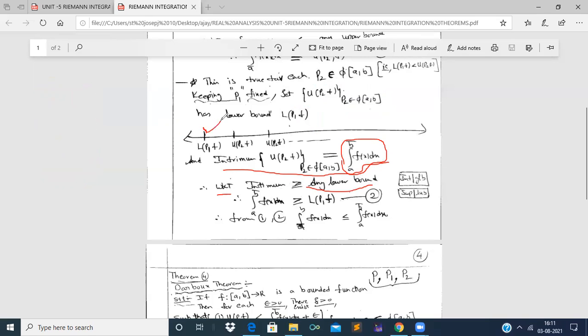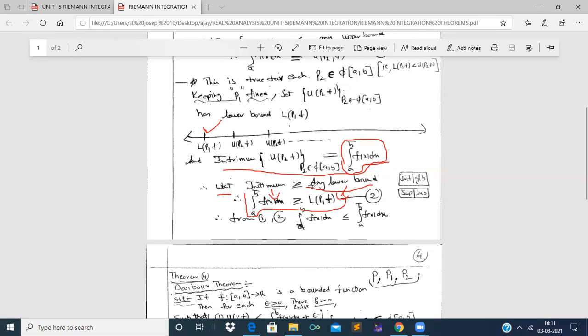L(P1, f) is the lower bound. And what is the infimum? The upper integral from a to b of f(x) dx is the infimum. So in place of the infimum we take the upper integral of f(x) dx, and in place of any lower bound we take L(P1, f). Let us take this inequality as inequality 2.